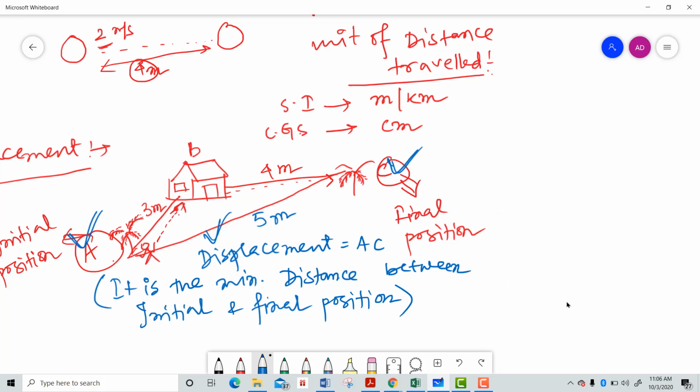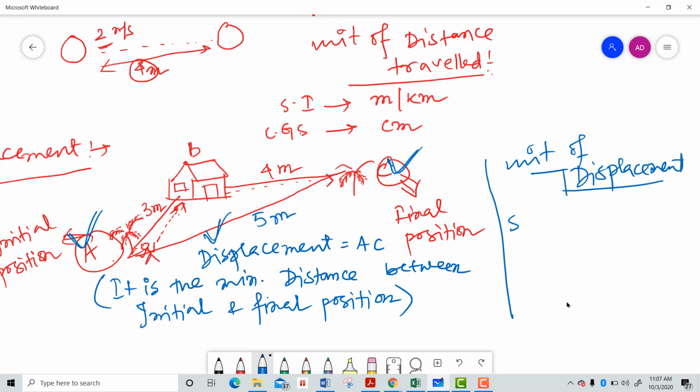The SI unit of displacement is meter or kilometer, and the CGS unit is centimeter.